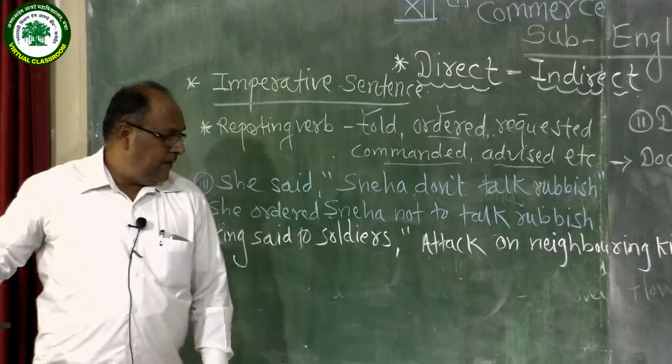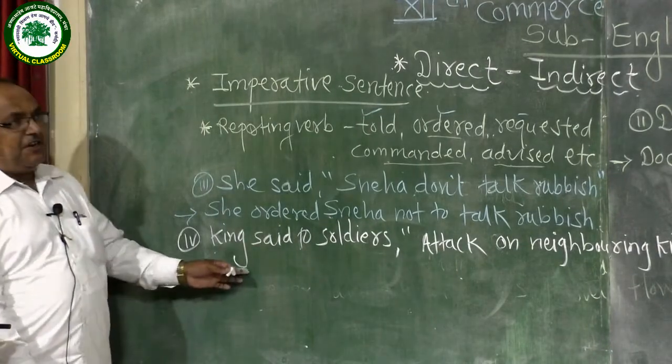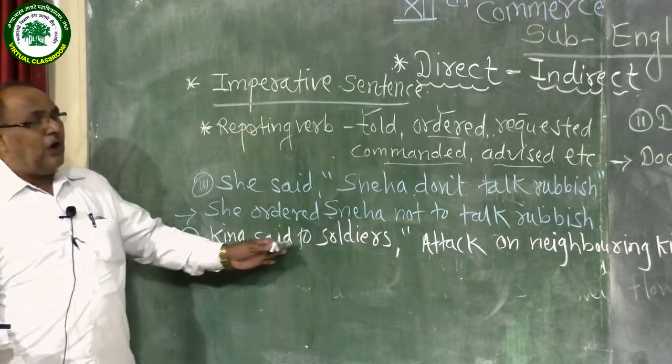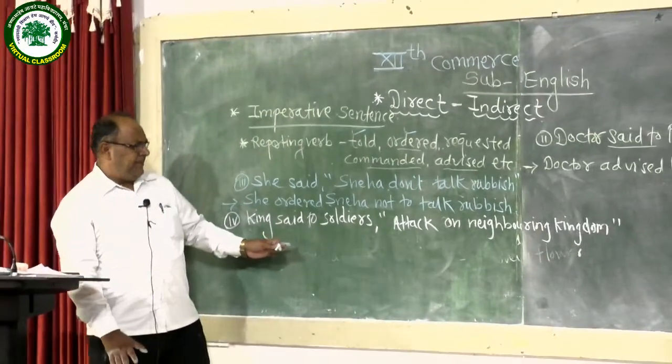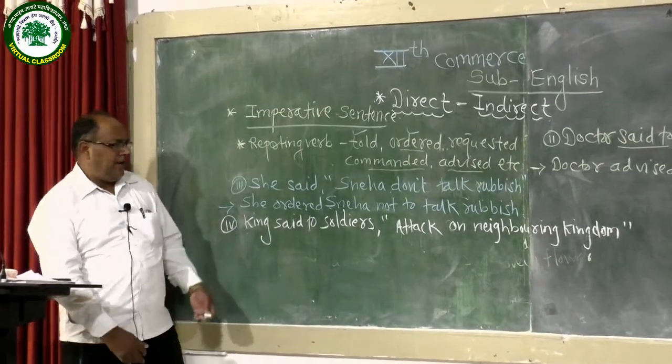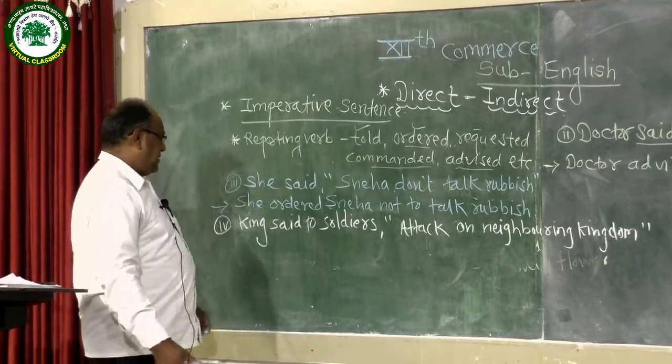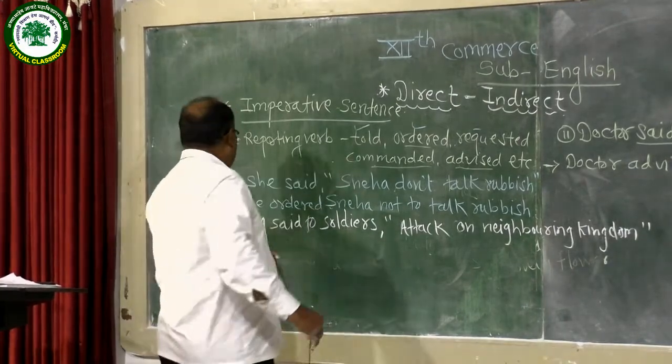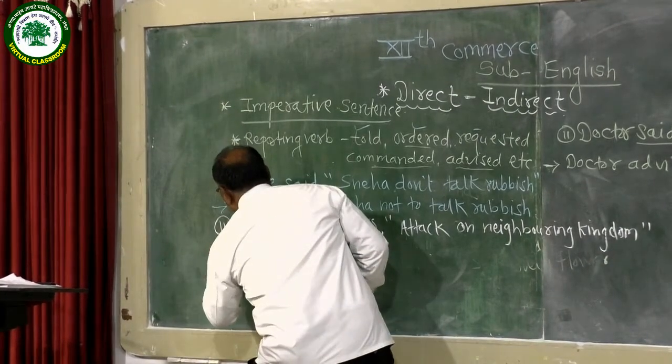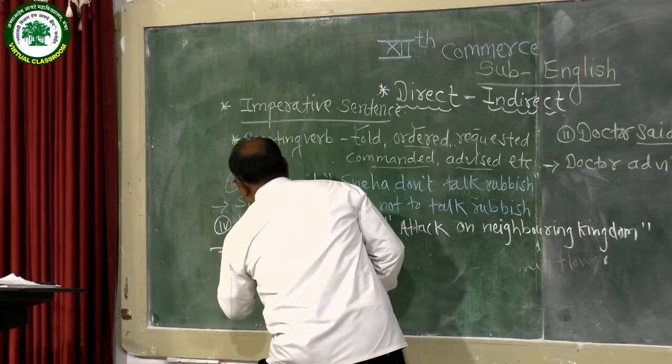Now see here, the speaker is the king. Generally a king or military officers order or command the soldiers or other officers. So we should use the reporting verb commanded here and transform this into indirect narration.